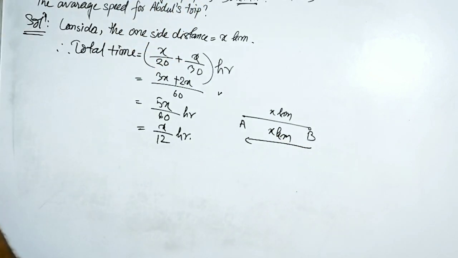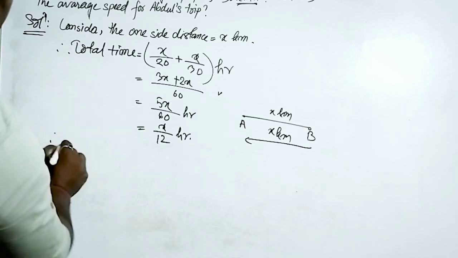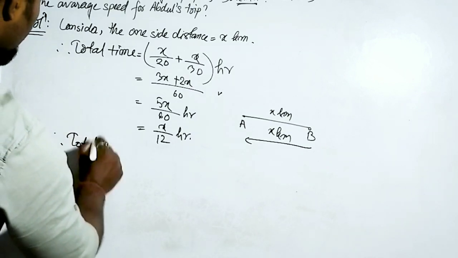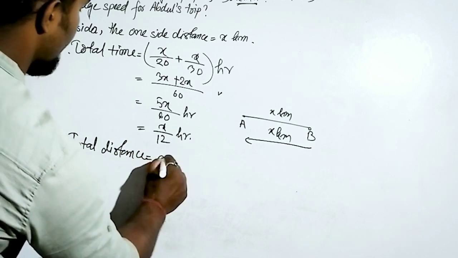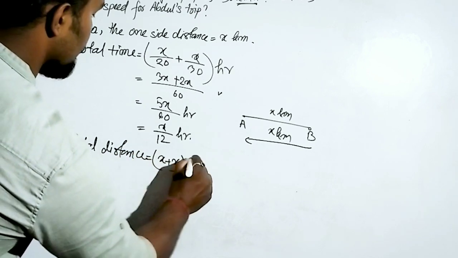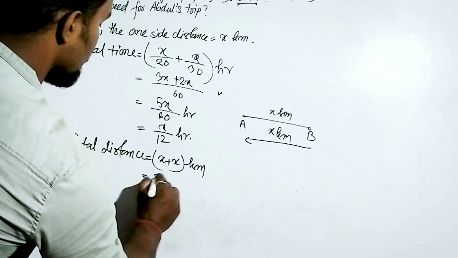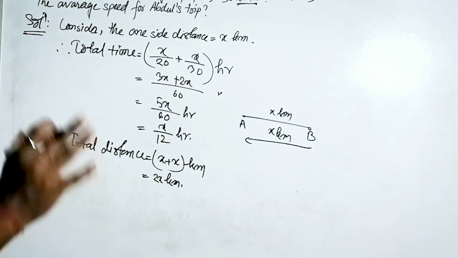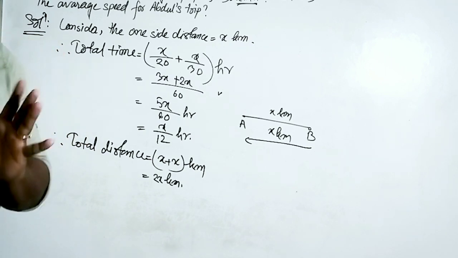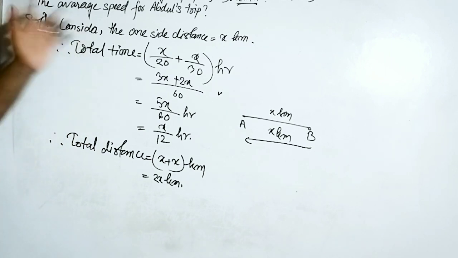So what will be the total distance? X kilometer plus x kilometer, twice x kilometer. So total distance is x plus x kilometer, that is twice x kilometer. We got the 2 main important quantities needed to calculate average speed.